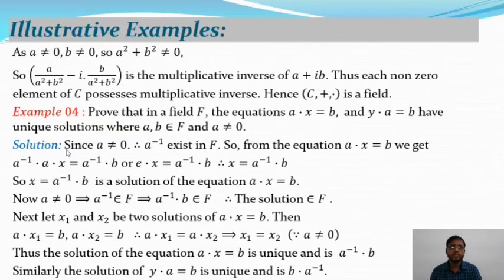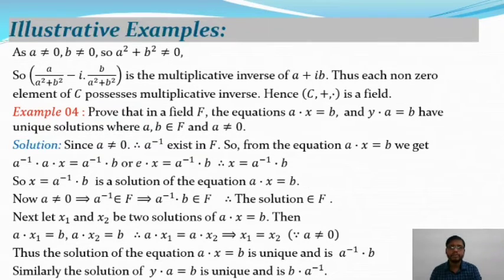So now move on to the fourth example on the field and integral domain. Here is the example. Prove that in a field F the equations A dot x is equal to B and y dot A is equal to B have a unique solution, where A and B are two elements in F and A is not equal to 0. Here is the solution.